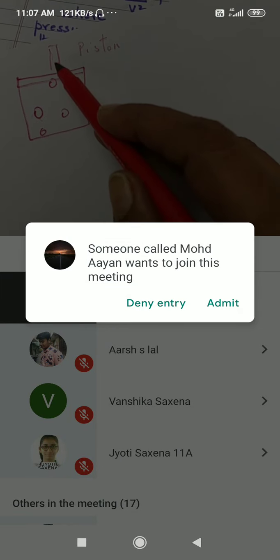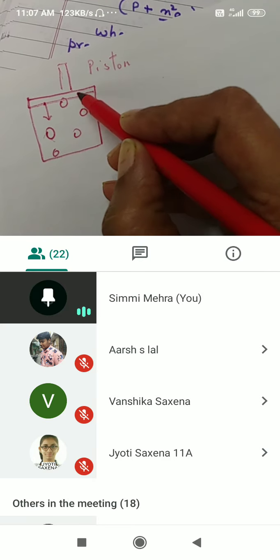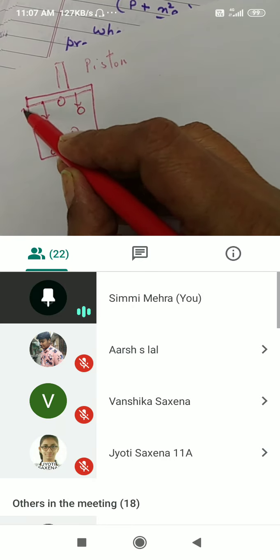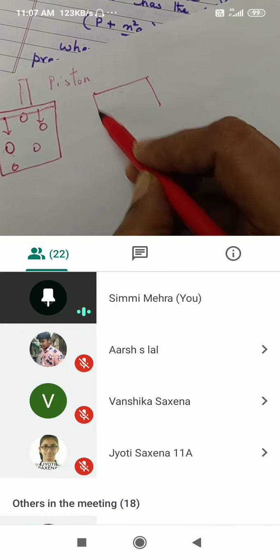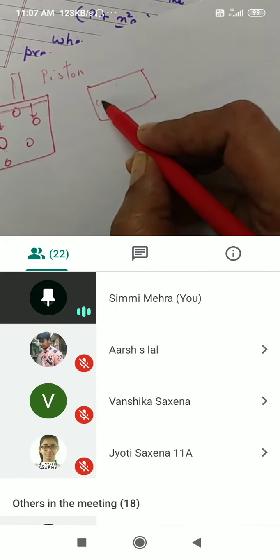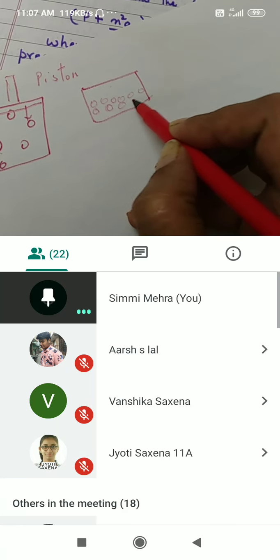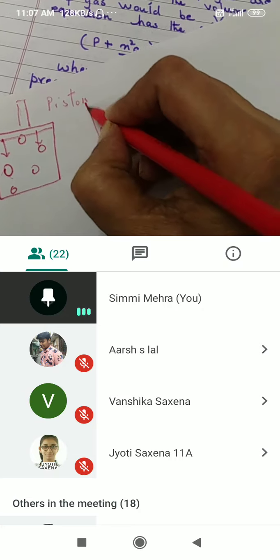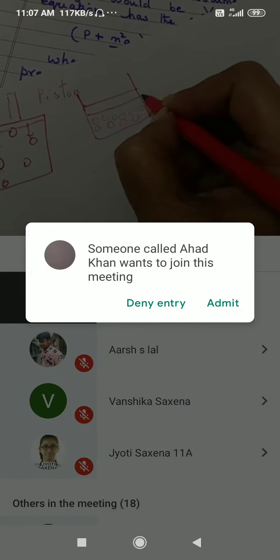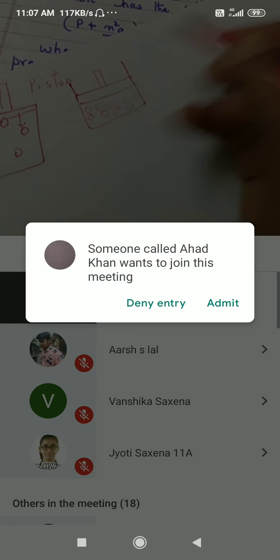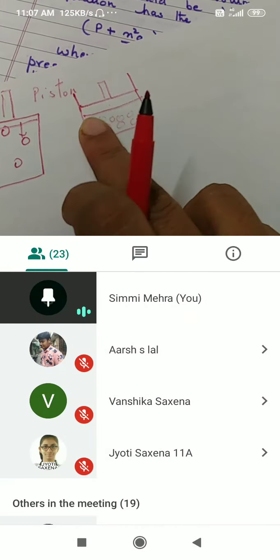Now you keep pressing this handle, what will happen? The pressure on the gaseous molecules will increase, and the molecules come closer to each other. The piston has come down, so the volume available for gaseous molecules decreases.